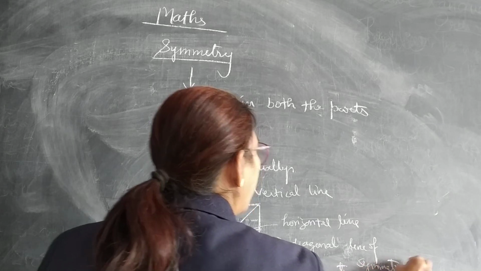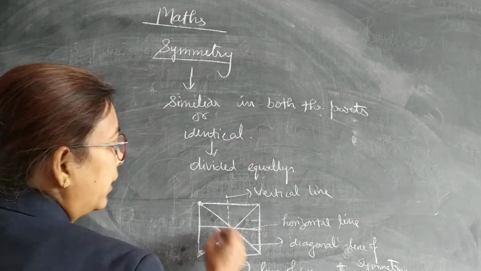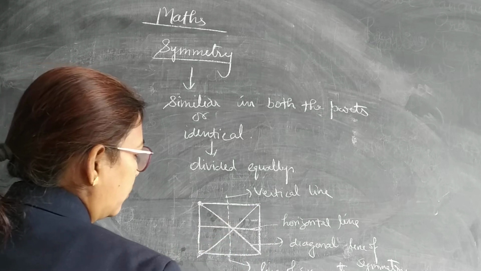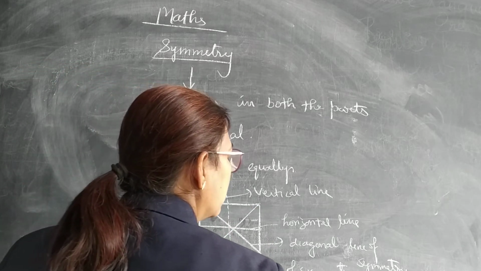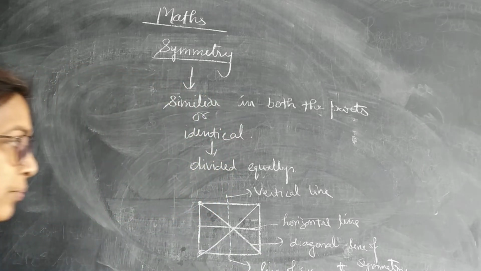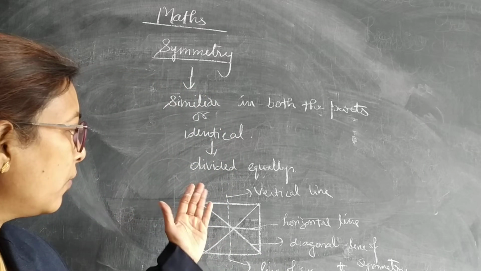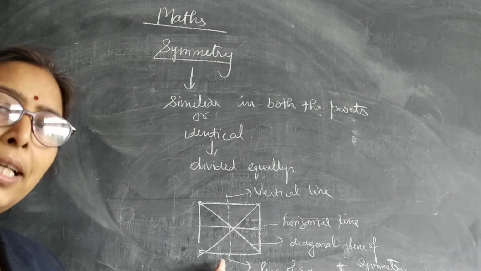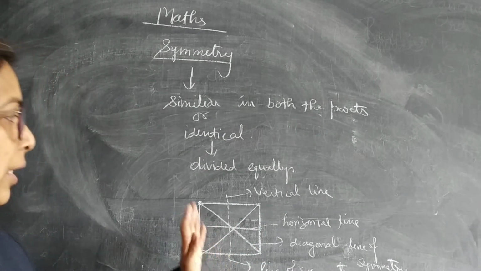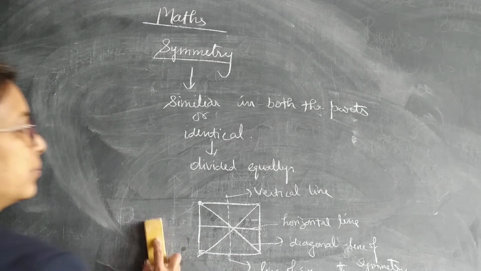So how many total lines of symmetry? 1, 2, 3, 4. 4 lines of symmetry in the square. Again I am telling you, if we are folding any sheet of square shape, when a line appears inside the shape, that is known as the line of symmetry.